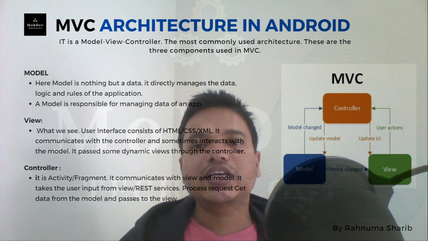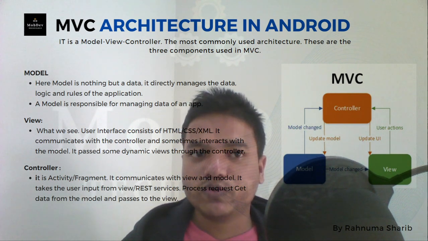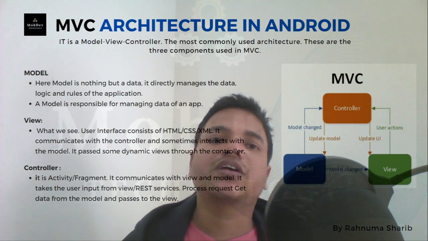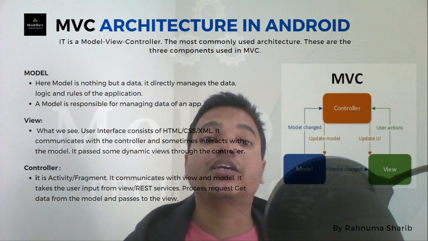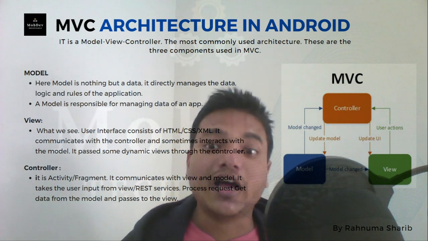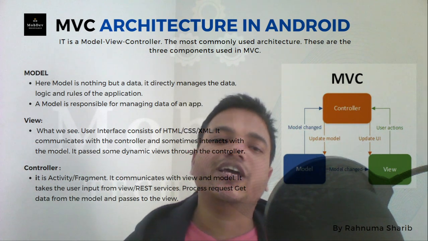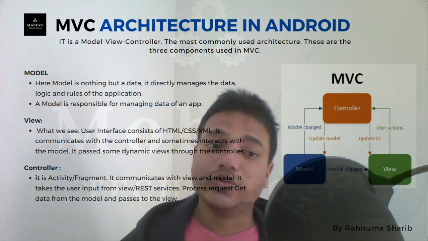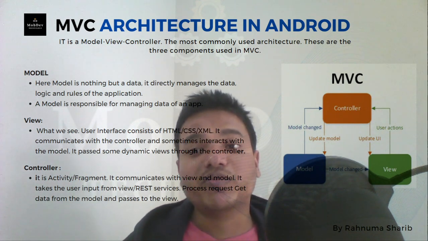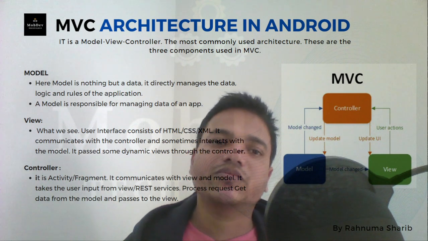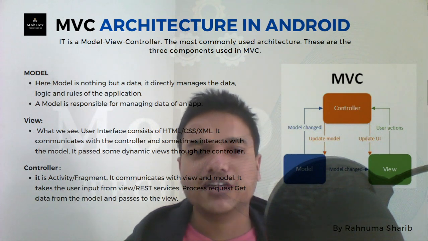So basically, MVC is model view controller. This is the first architecture. You can say this is the most legacy. When I started learning to write code, we were following this, where we write everything in the activity. So let's see what the benefits and disadvantages are in MVC.